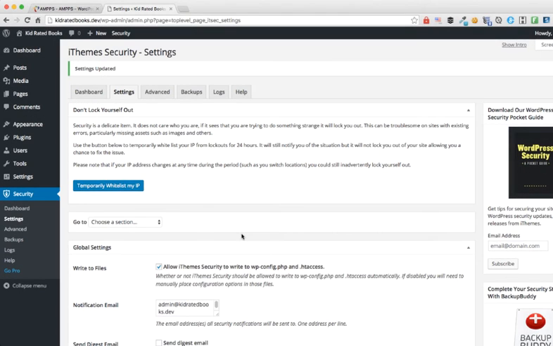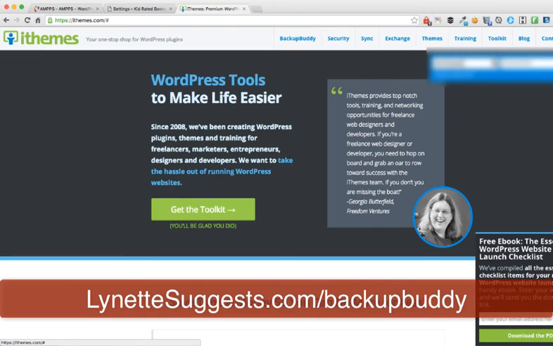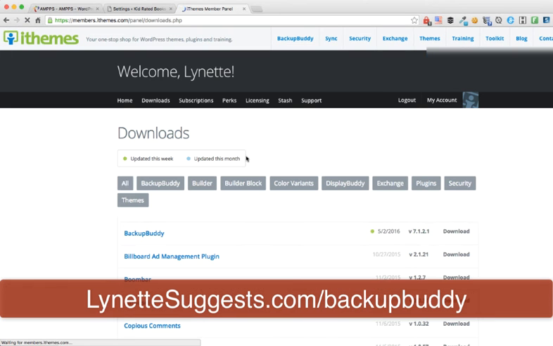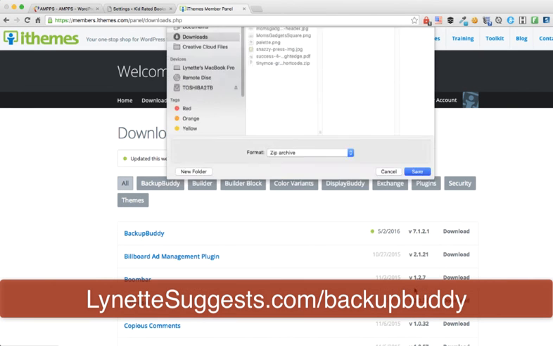The second plugin I normally like to install is BackupBuddy. Now, BackupBuddy, unlike iThemes Security and many other plugins, is a paid plugin. So I have to go to their website, log into my account, click on Download, and download BackupBuddy to my computer first. I have a download folder, and I'm going to save it there.